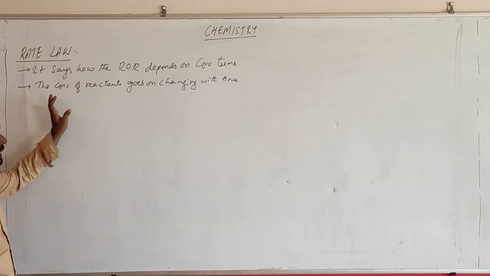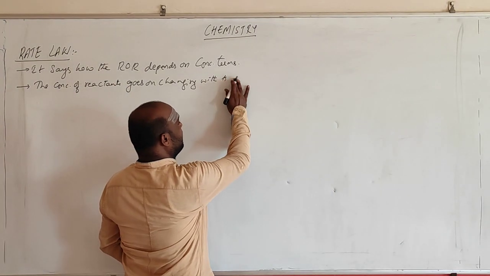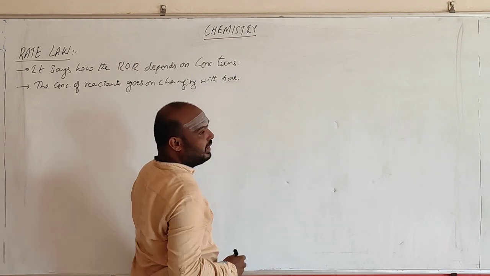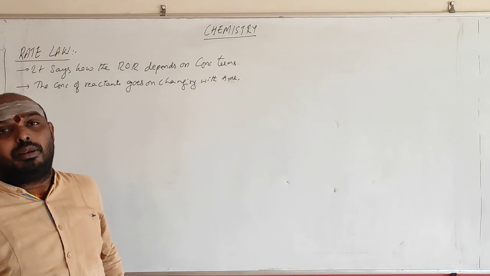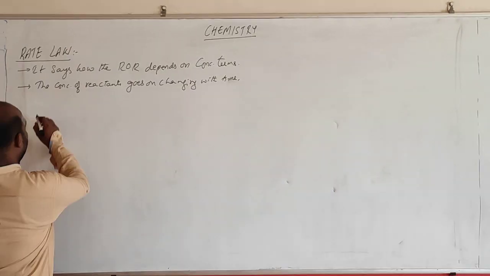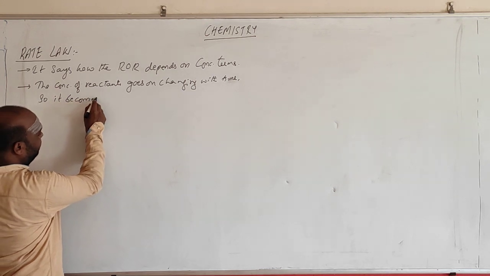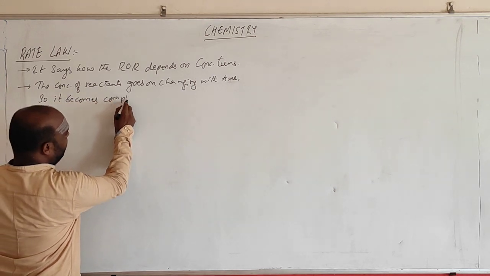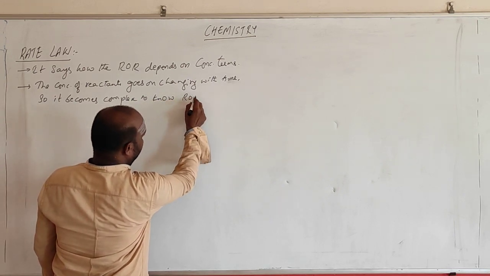So the concentration of reactants goes on changing with time, and it becomes very difficult, very complex, to know the rate of reaction.